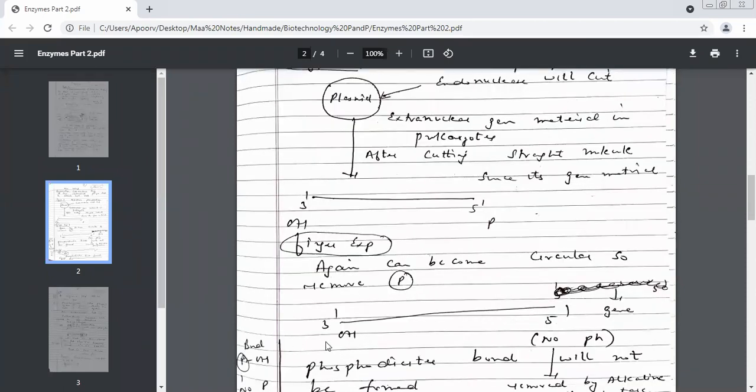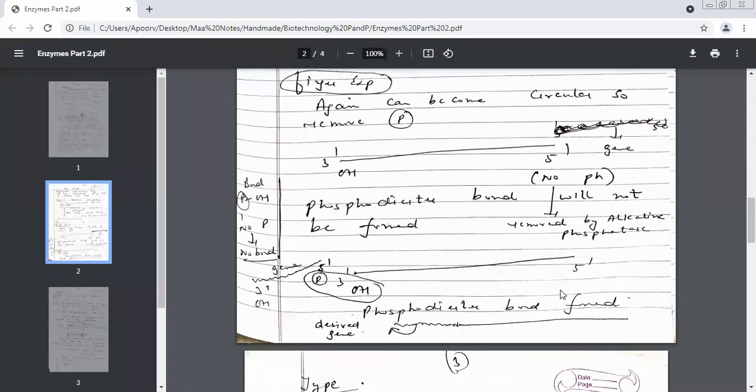So this is the 3' end with which group? Hydroxyl. And the 5' end, does it have phosphate now? It does not have, so a phosphodiester bond is not formed. But now this gene is coming. So this is the 3' of the gene, this is the 5' of the gene. Again a phosphodiester bond is being formed, but it is now being formed between the 5' of the gene of interest and